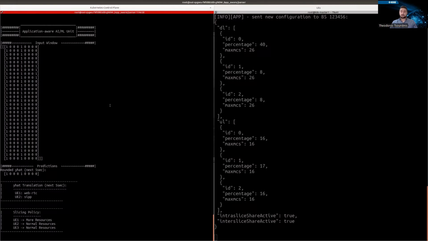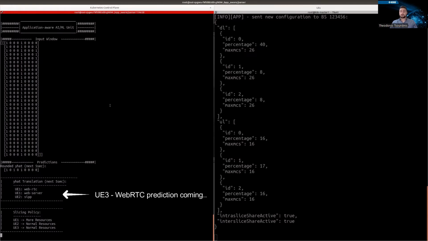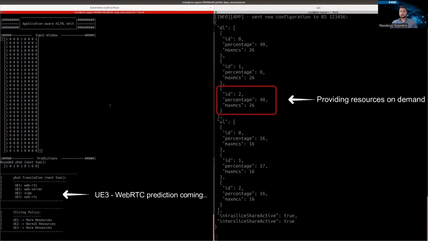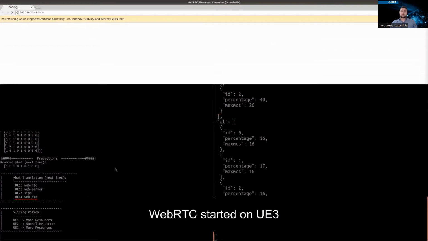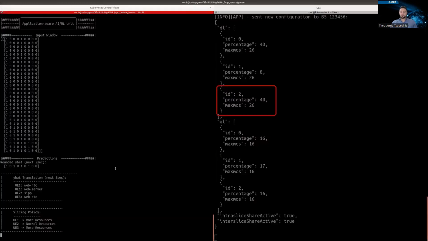As a reference example for the operation of the ML framework, we showcase the moment when the service makes the prediction for the interaction between the third UE and the WebRTC application. At the same time, as the prediction is made, more resource blocks are provided to UE3. Then, as we expected, UE3 interacts with the WebRTC app, experiencing high quality of experience. As we can see, the prediction and the slice reconfiguration of the network happen continuously for this type of interaction.